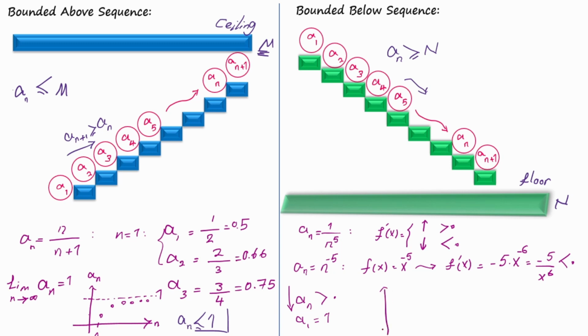So if we plot the sequence on the plane, our first term is 1 and the sequence is decreasing and getting closer and closer to 0, but never touches 0. So it is bounded below by 0.